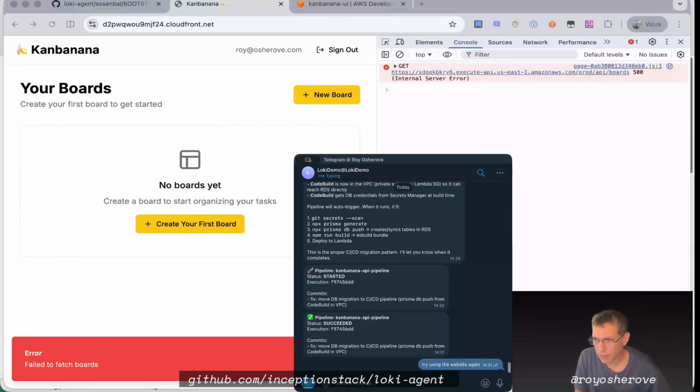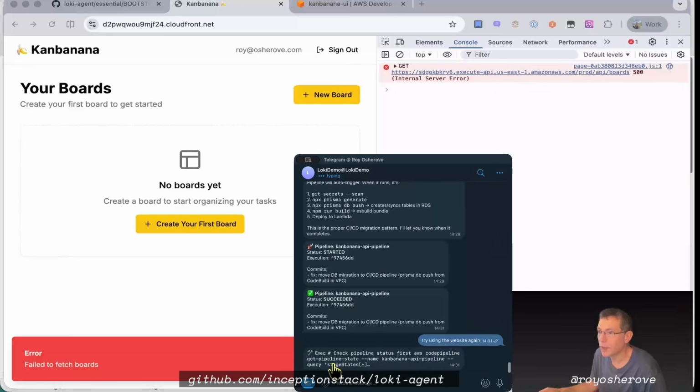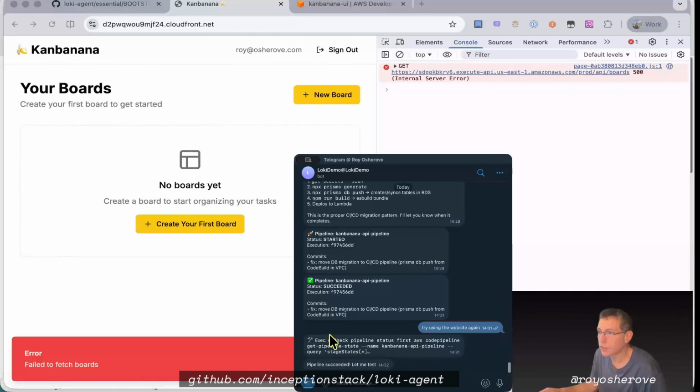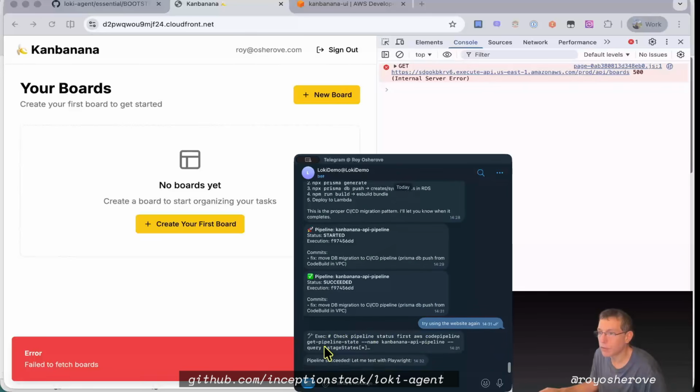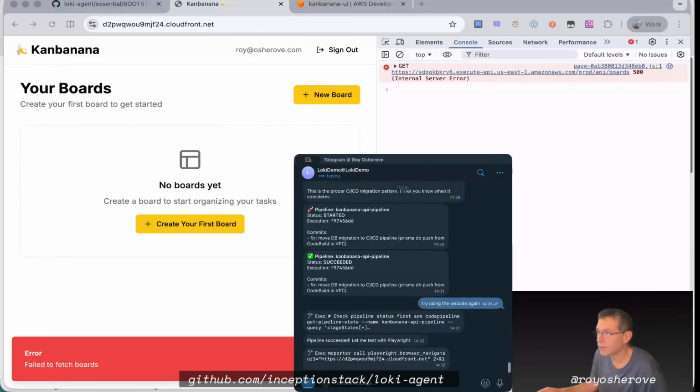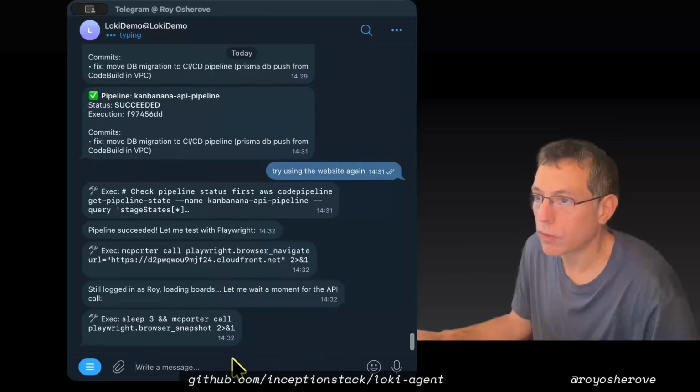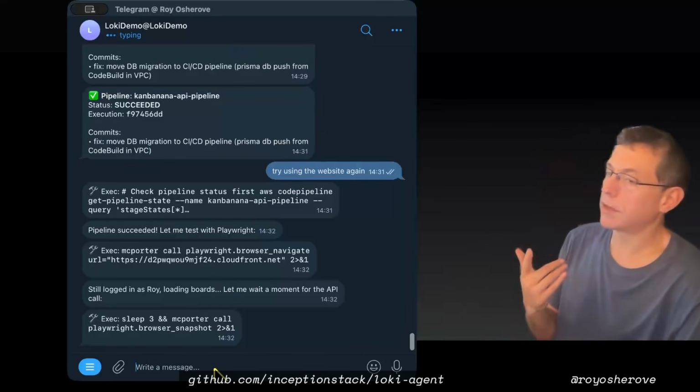We'll let it find it itself. We'll see. So you can see now, because I turned verbose mode on, you can see what's happening under the hood. So it checked the pipeline statuses. Still logged in as Roy. It should be logged in as its own test user.